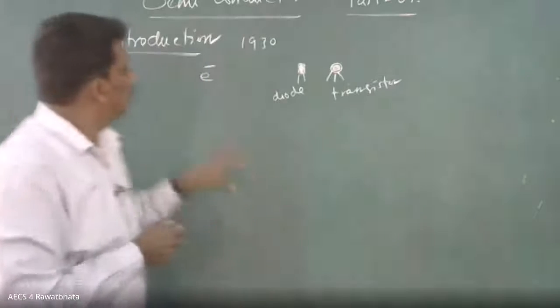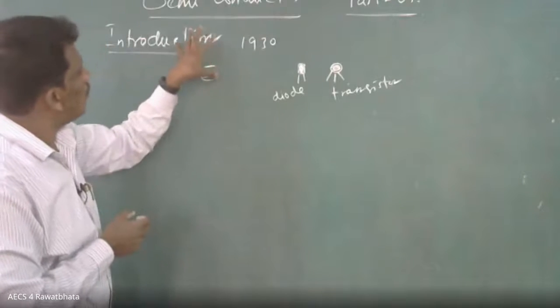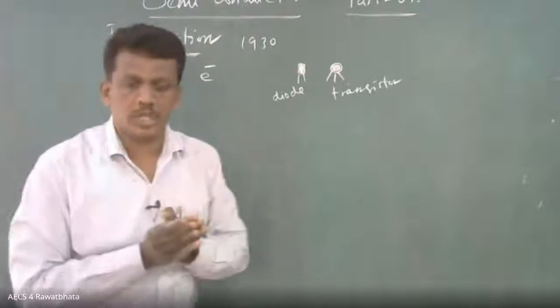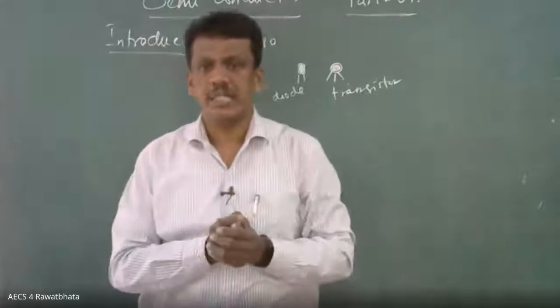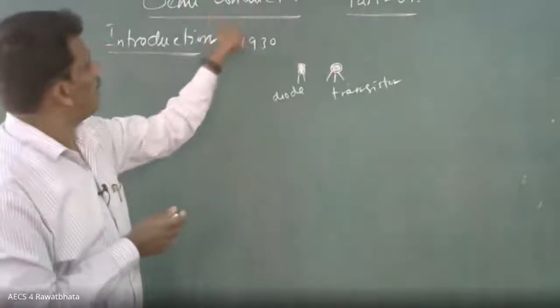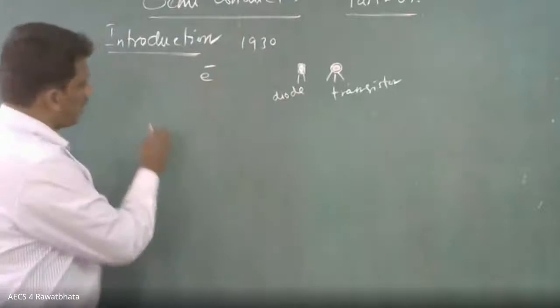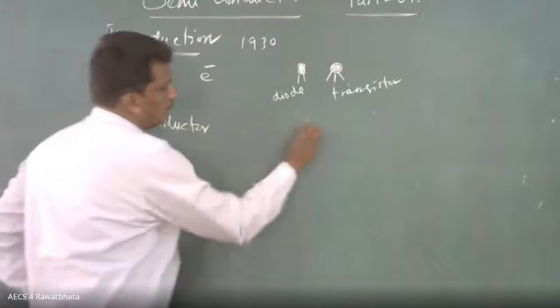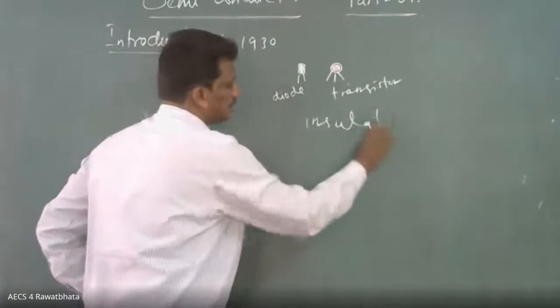Now in this case, what is a semiconductor? Conductor, you know the meaning: metals, copper, silver, all the things. Here you have insulator.